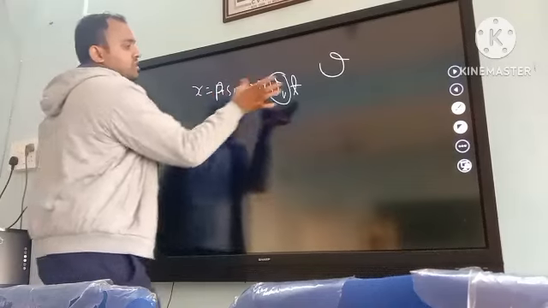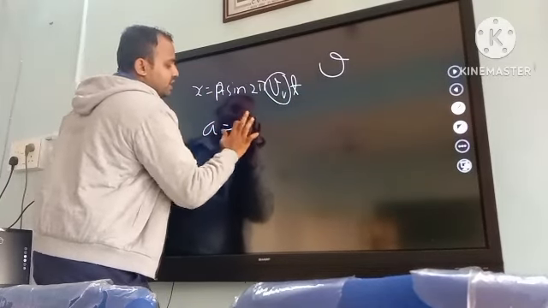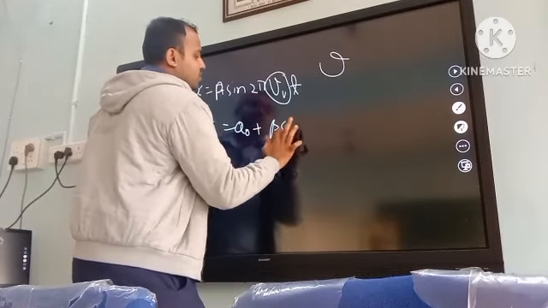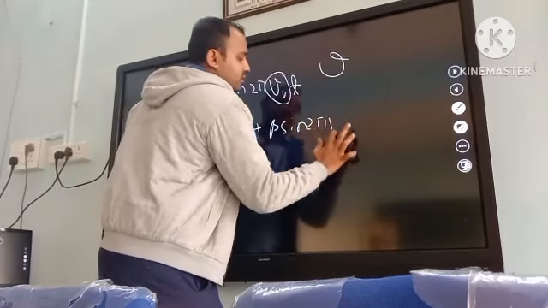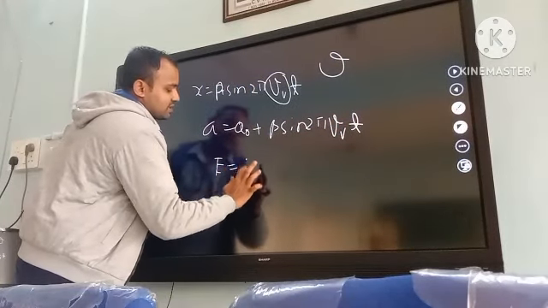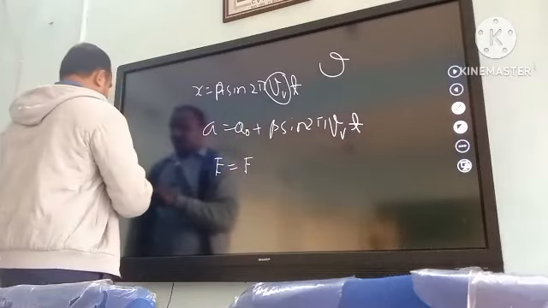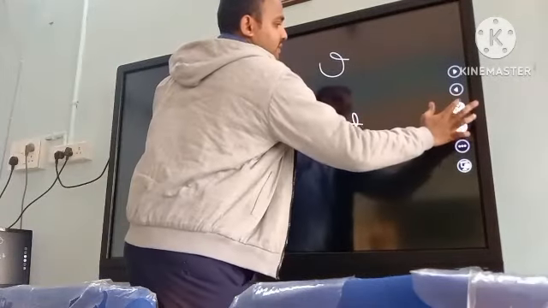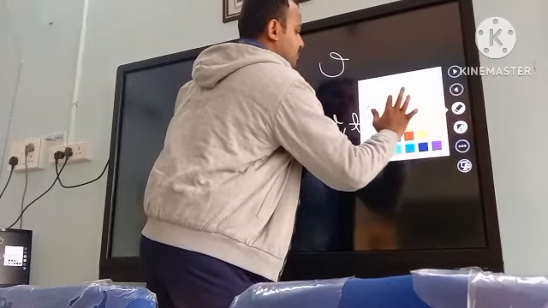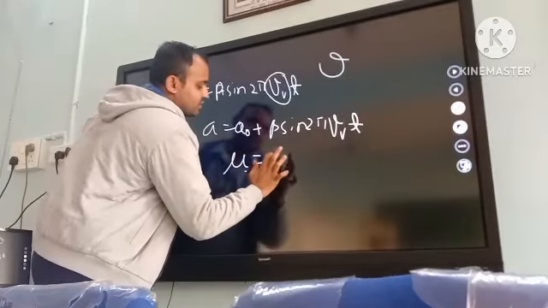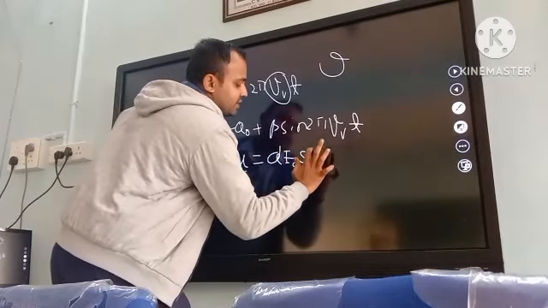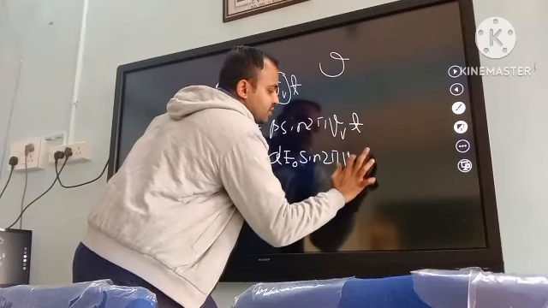So we will put this value in the alpha, and we will get alpha naught plus beta into sine 2 pi nu v into t, and the induced dipole moment is denoted as alpha E naught sine 2 pi nu into t.